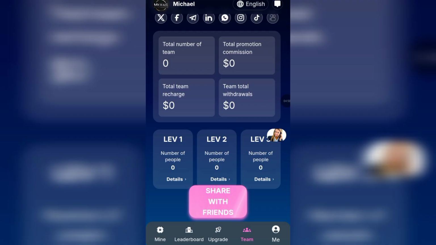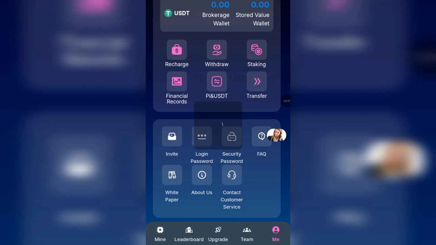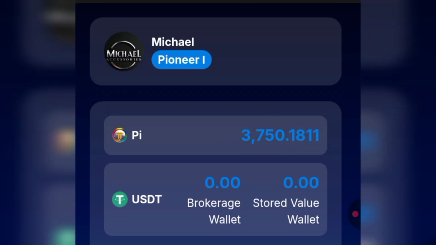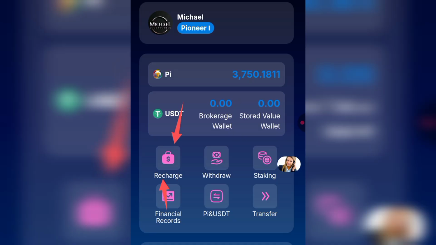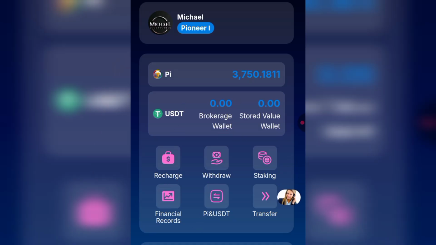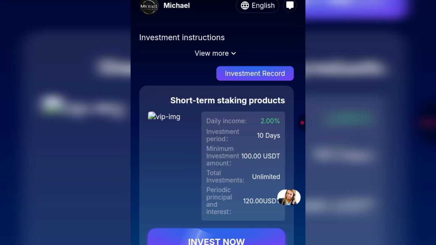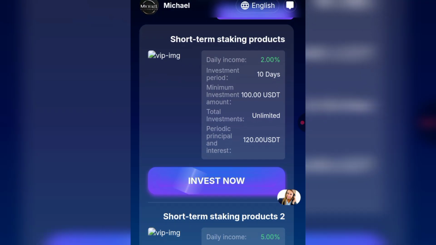If you go back to this me section, you'll be able to see other features of the platform. I've already explained the recharge at the beginning of this video. I've already explained the withdrawal, which is a live withdrawal I made in this video. If you click on staking right here, you'll be able to also stake your USDT for you to make more money for yourself. As you can see over here, this is a short-term staking.